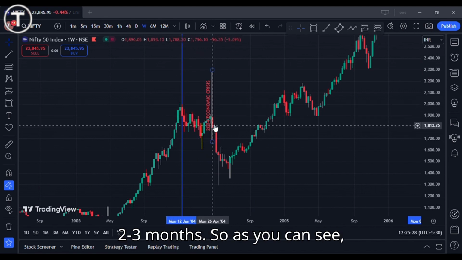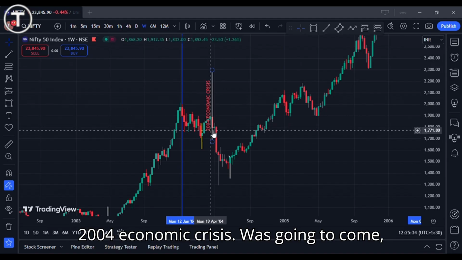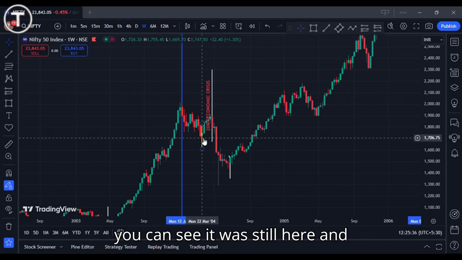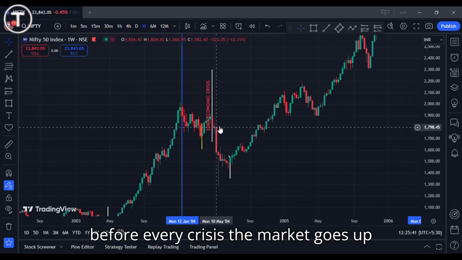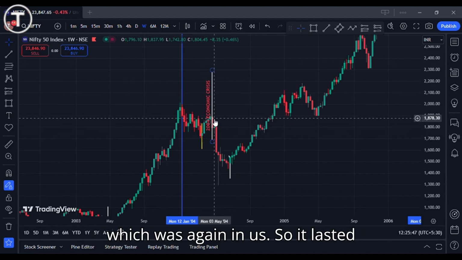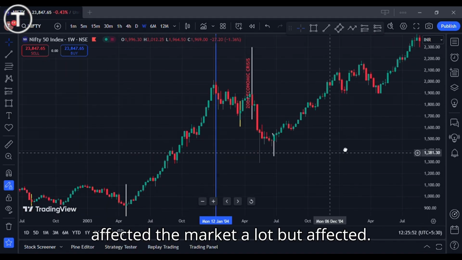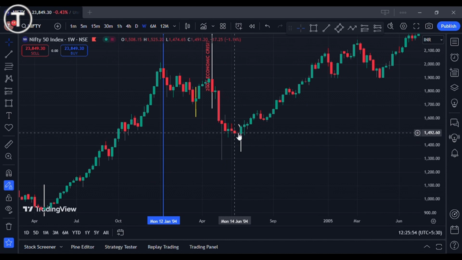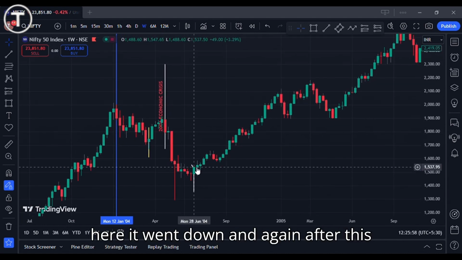As you can see, it was because the 2004 economic crisis was going to come. You can see it was still here, and it went up because of the 2004 economic crisis. Before every crisis the market goes up, and in 2004 it was the economic crisis, which was again in the US. It lasted from here to here. It didn't affect the market a lot, but affected it a little bit. You can see from here till here it went down, and again after this point it went up.